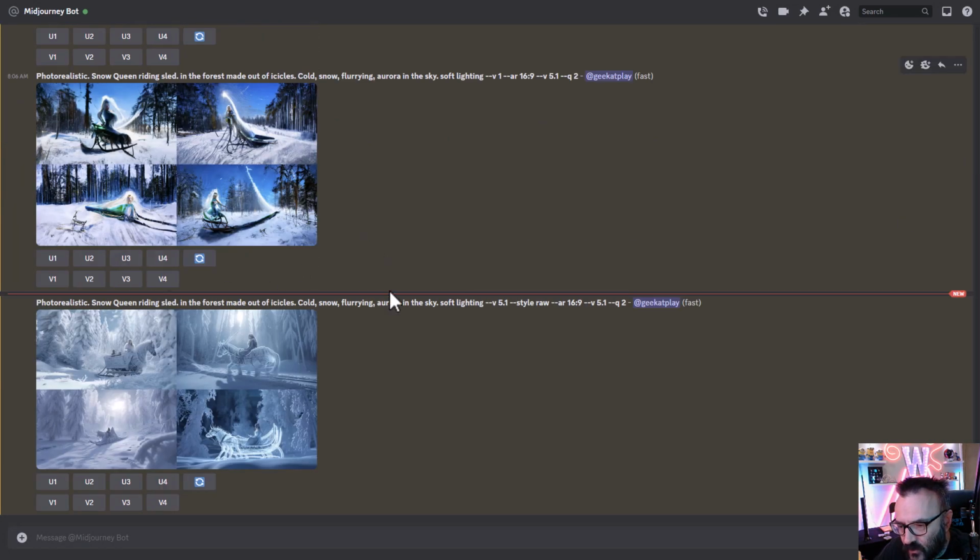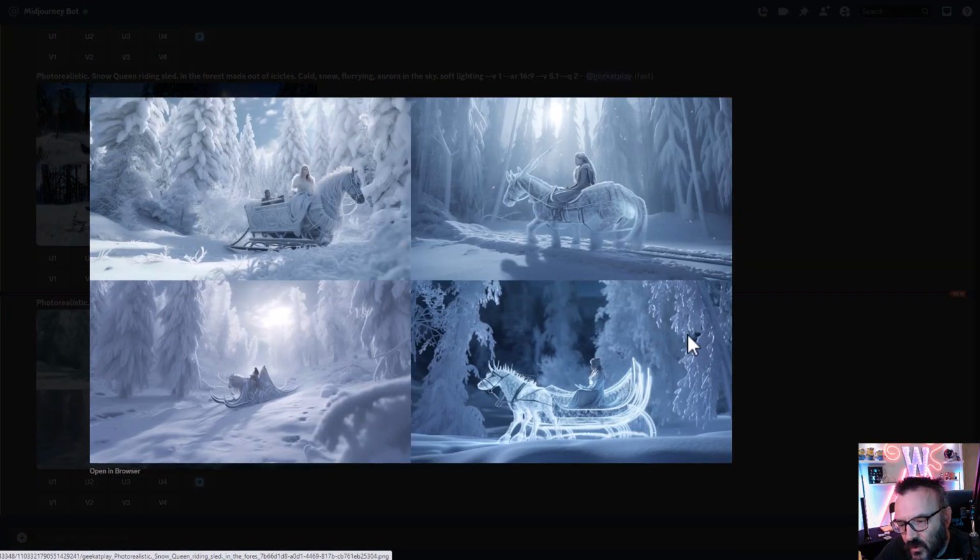And now let's go ahead, 5.1 raw style. This is the difference in accepting the strings, and I see it's a little bit flatter. We still have some particles, but lighting and shadows are improved. It's definitely improving in quality.